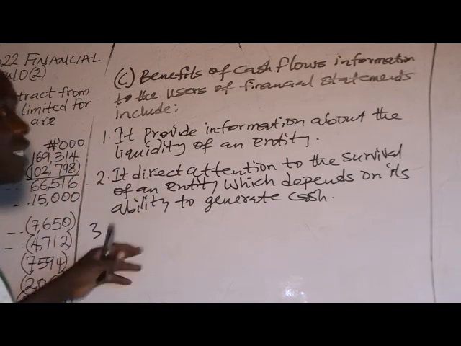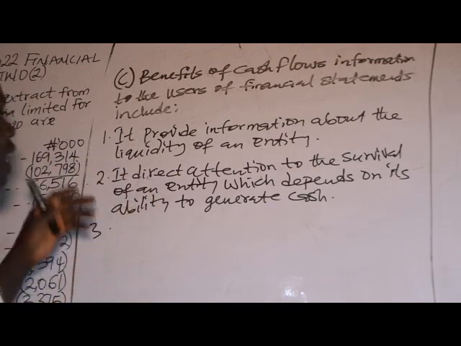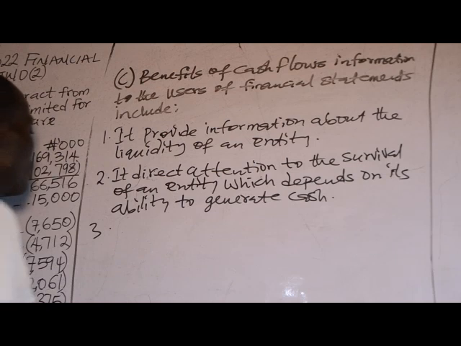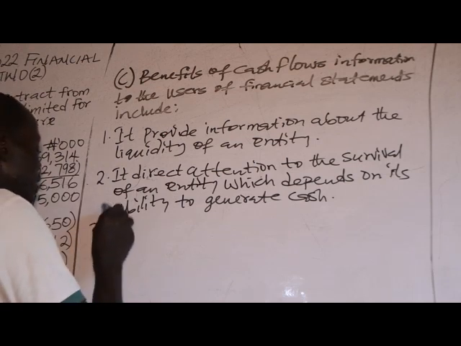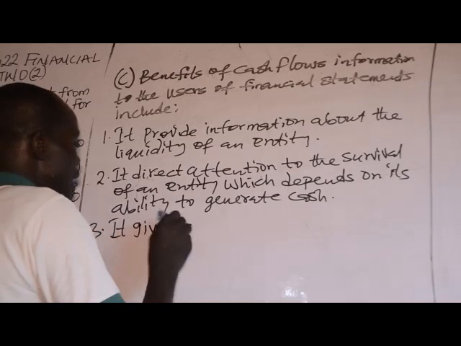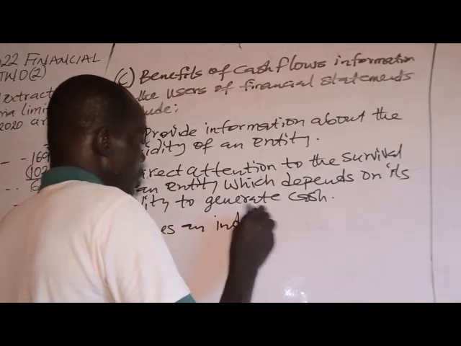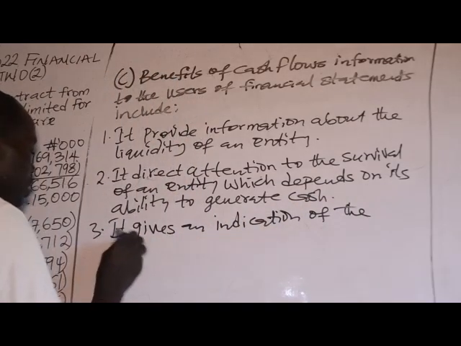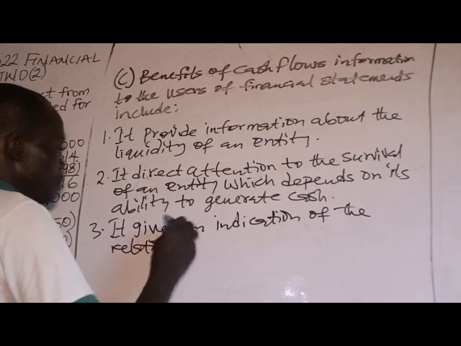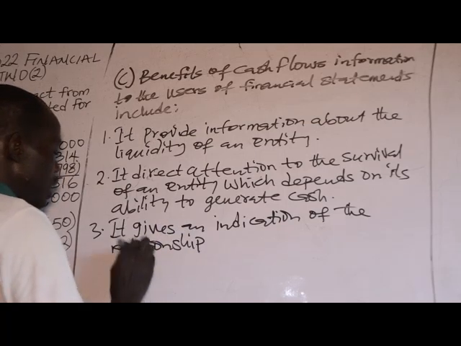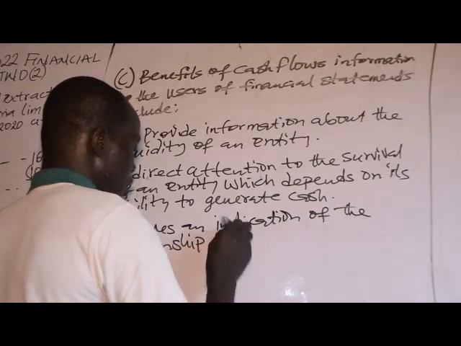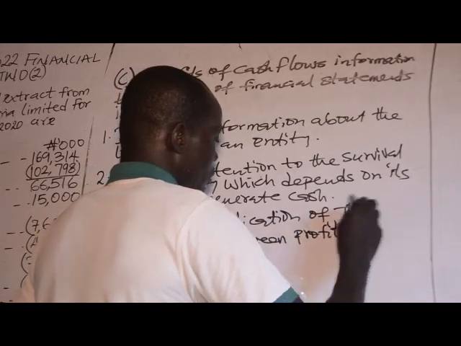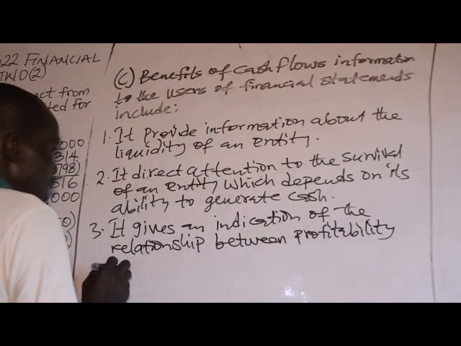Or we can just say it gives an indication of the relationship between profitability and cash generating ability.